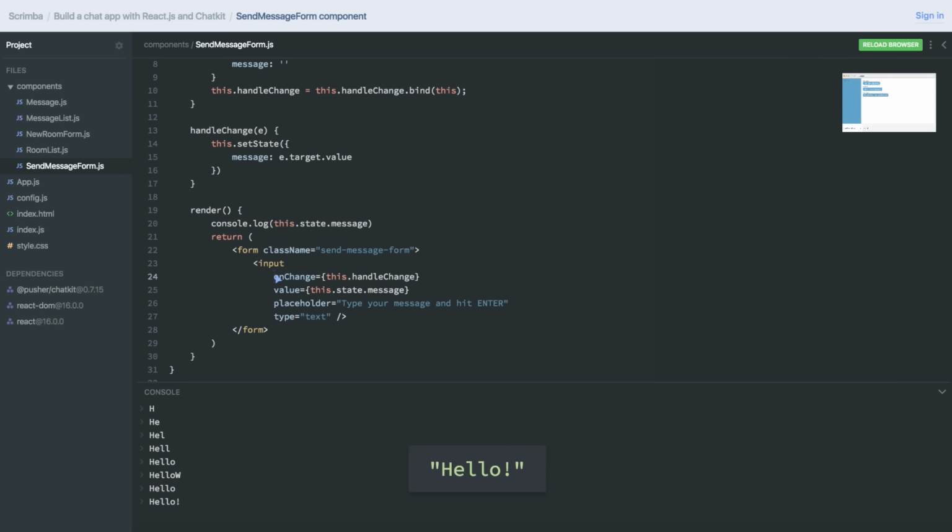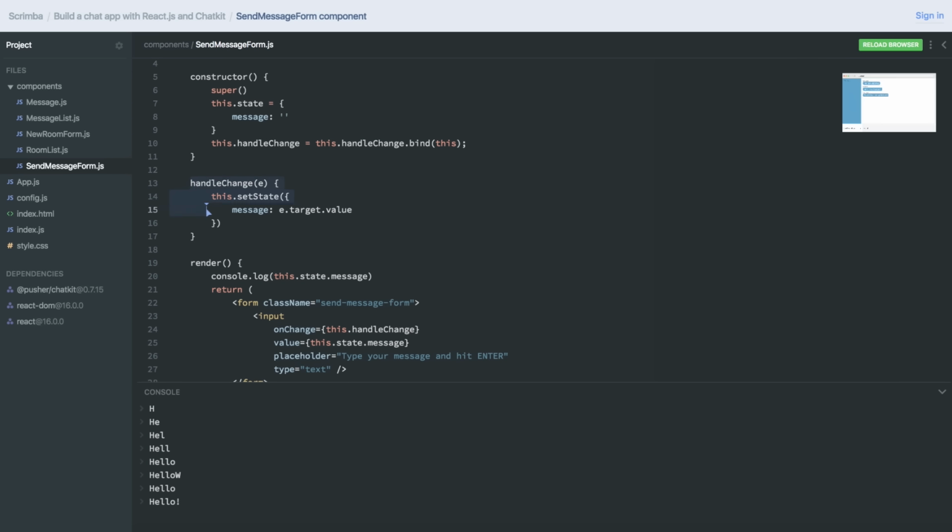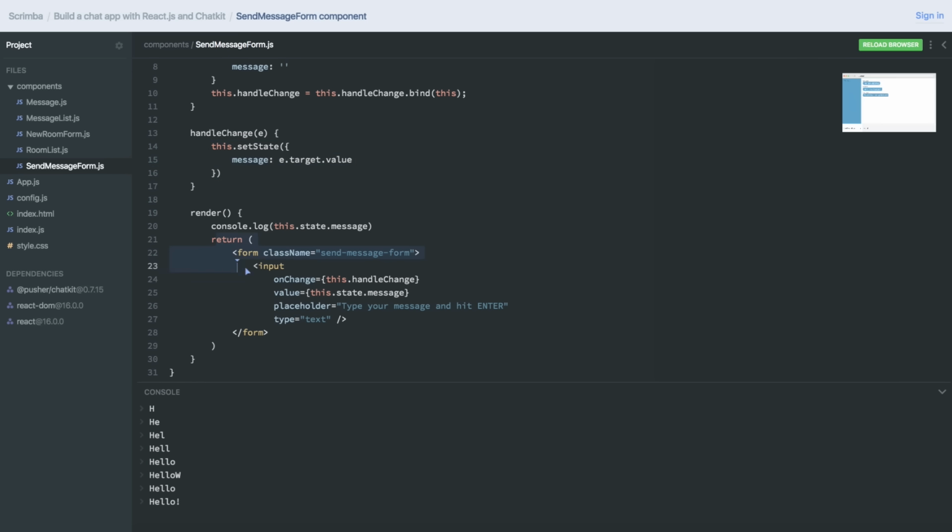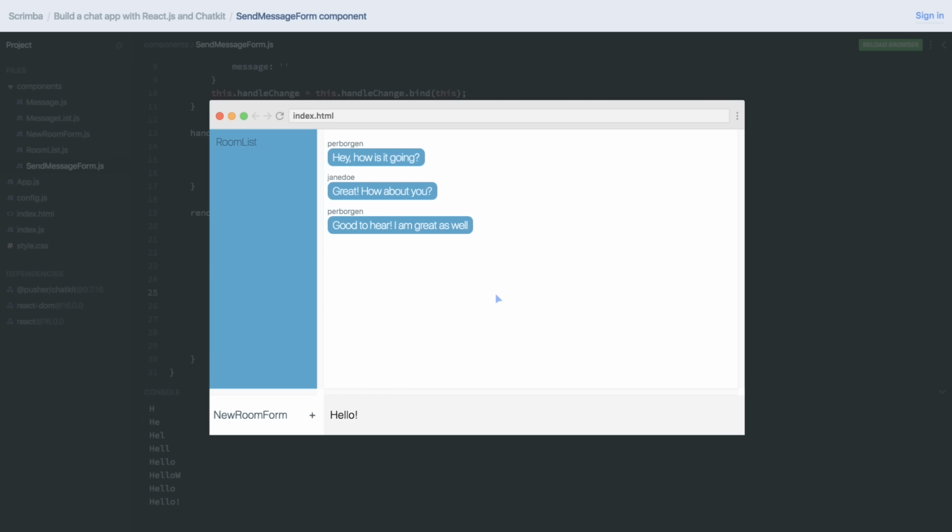However, what's happening here is that when the onChange event listener is triggered, we invoke the handleChange method. It updates the state, and then React triggers a re-render in which the value which is passed in to the input field here has been changed, and thus it's updated in the UI.